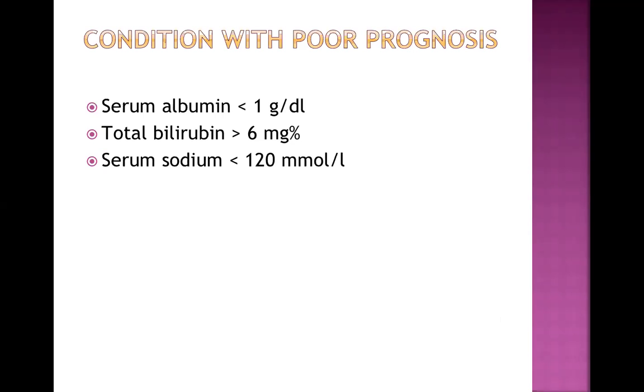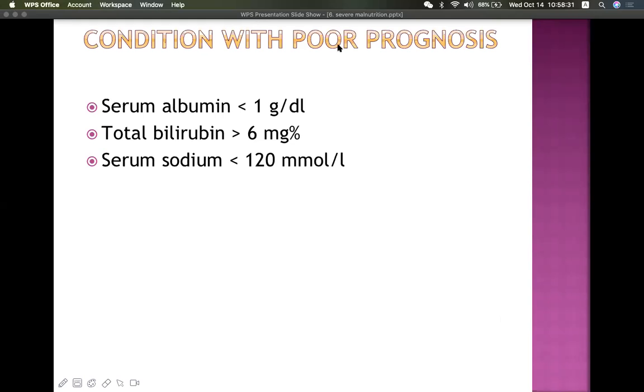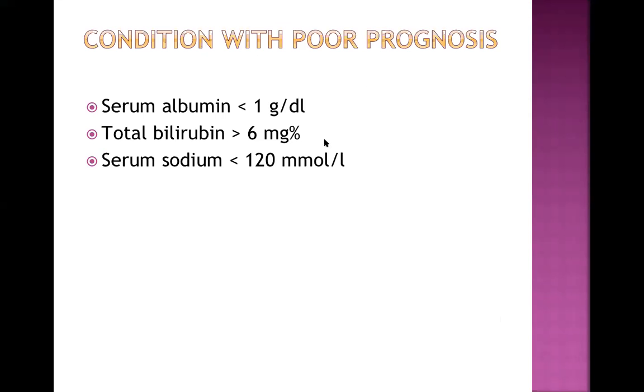Let's move further. What are the conditions with poor prognosis in a severely malnourished child? If these factors are present, it shows poor prognosis. Those are serum albumin less than 1 gram per deciliter. Every student should know the normal level of serum albumin, then only you know how low it is.